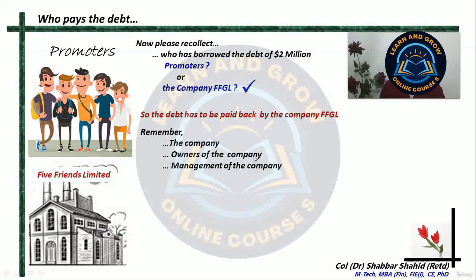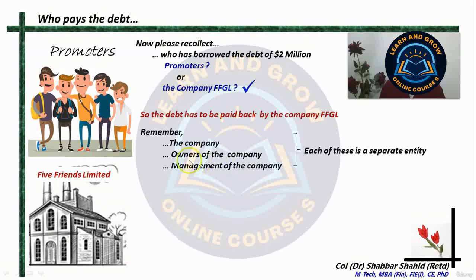Please remember always, as long as you want to be in the stock market, always remember that the company, the owners of the company, and the management of the company, all three of them are separate entities. They are not one and the same. The company is an entity in itself which has borrowed the money.